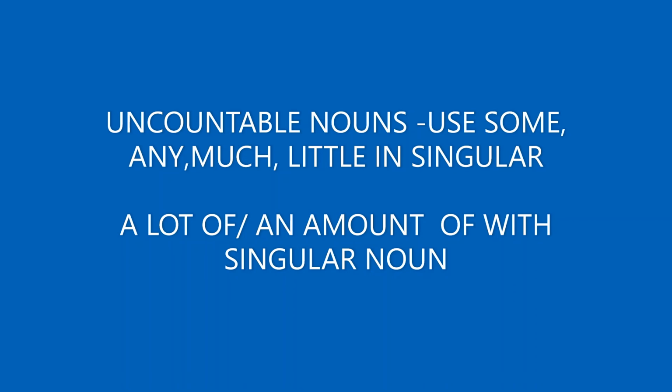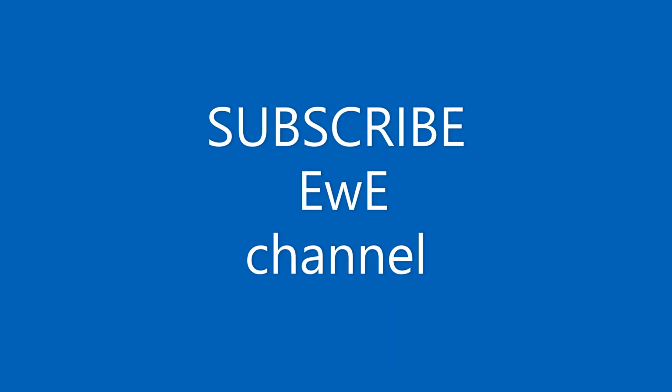Whether we have to use them in the singular form or whether we have to go for the plural. A lot of nouns are there, like scissors, spectacles, earrings. We always use them only in plural. Okay? So, in the other class, I would like to give detailed explanation about uncountable nouns. Thank you for hearing.